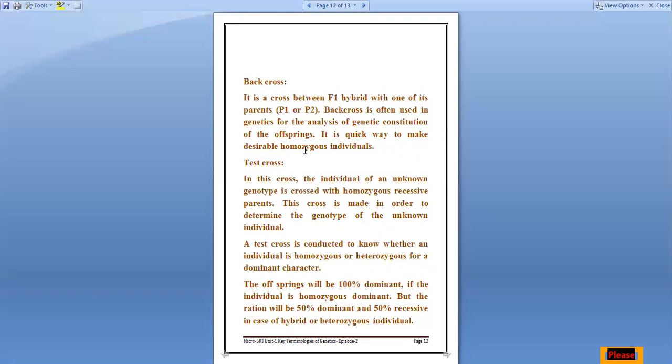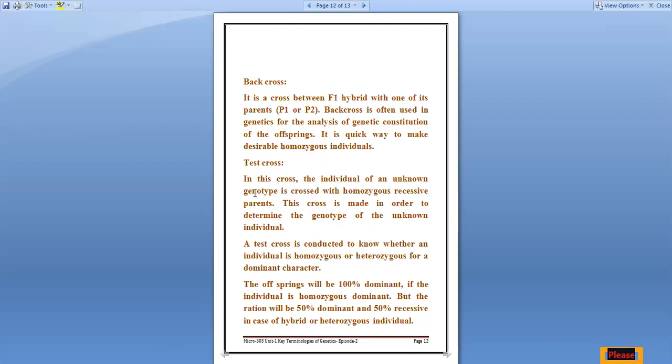And what is test cross? When things are unknown, we are testing. The word test itself says it, you all are aware, test, right? In this cross, an individual of unknown genotype is crossed with a homozygous recessive parent. This cross is made in order to determine the genotype of the unknown individual. A test cross is conducted to know whether an individual is homozygous or heterozygous for a dominant character.